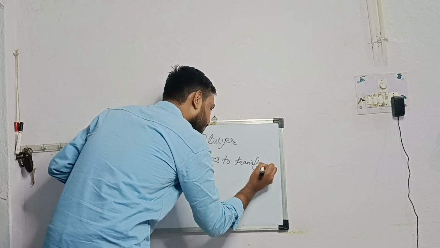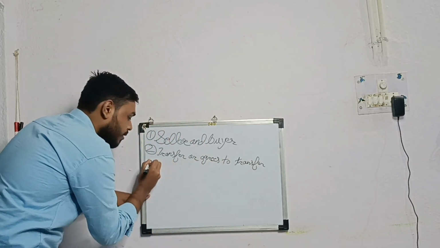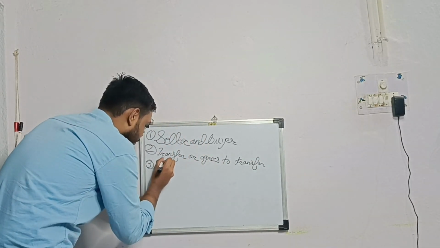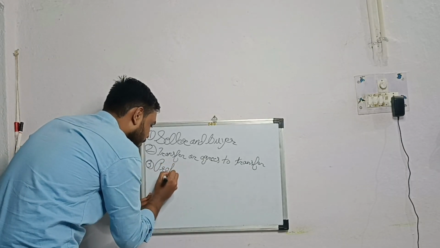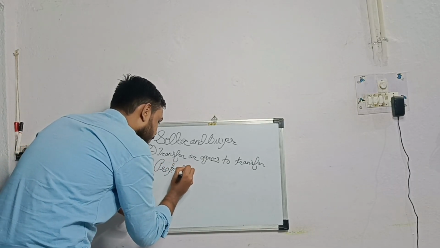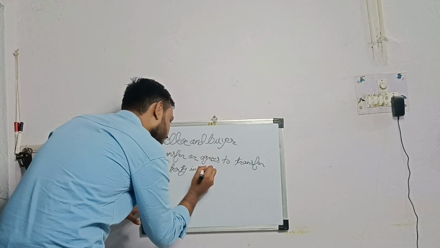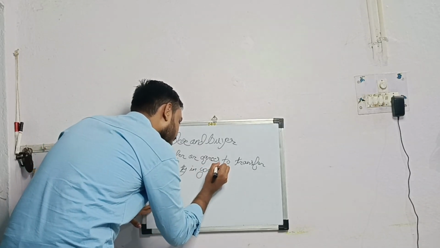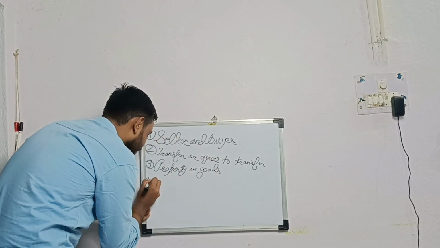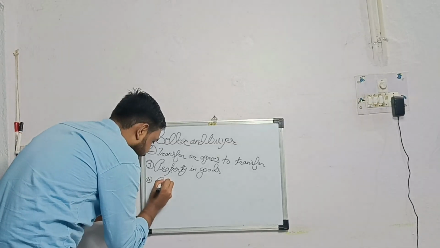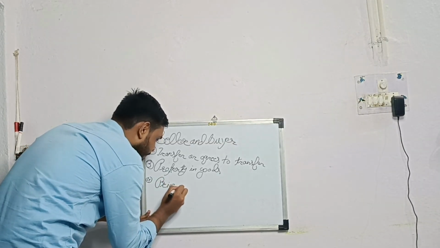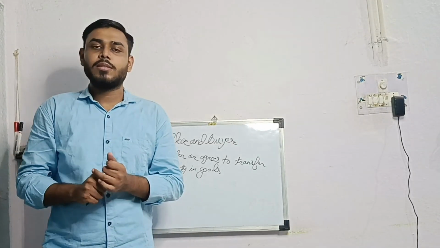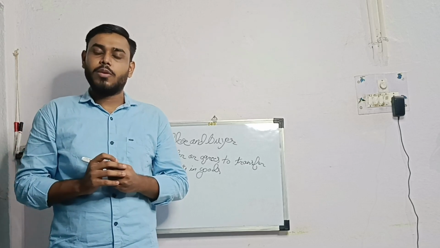Number three, the property in the goods is transferred or agrees to transfer. And fourth is price. With these four essential elements, we can make the definition of contract of sale.